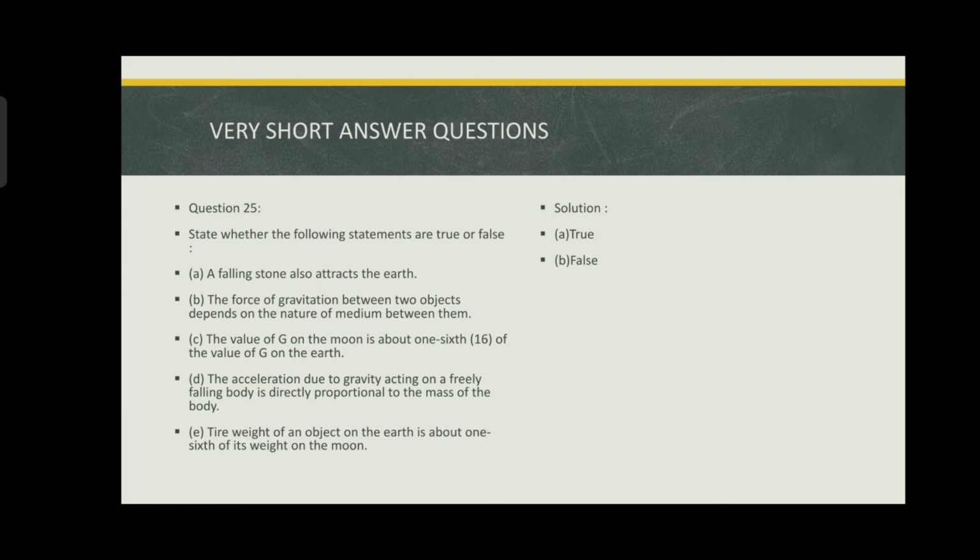C part. The value of G on the moon is about 1/6 of the value of G on the earth. No, it's false. As we did in the first question, the value of G, capital G, the universal gravitational constant, is always the same throughout the universe. D. The acceleration due to gravity acting on a freely falling body is directly proportional to the mass of the body. No, it's false. E. The weight of an object on the earth is about 1/6 of its weight on the moon. This is false. It's just vice versa. So next, let's move on to the next question.